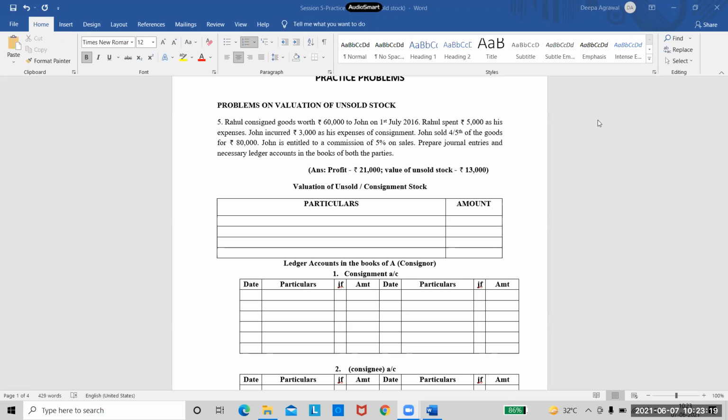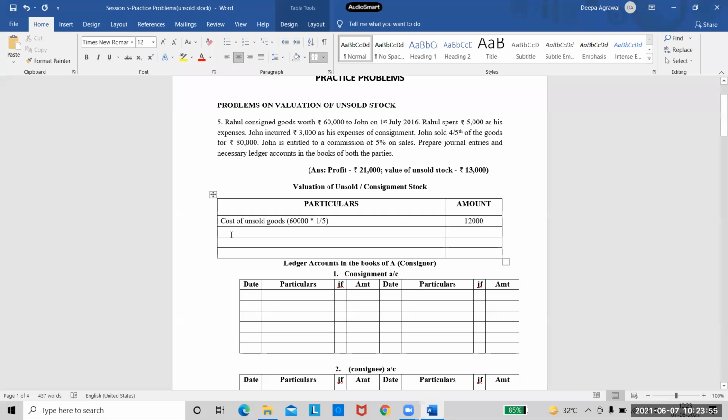So we know there are 3 steps in the unsold stock. Step number 1, so start writing. Our step number 1 is cost of unsold goods. So how do I calculate the cost of unsold goods? The total value of goods is 60,000. I will multiply this with 1/5 because I know 4/5 of the goods are sold, so only 1/5 is left over. So 60,000 into 1/5, how much do I get? It would be 12,000, right? So I will take the 12,000.